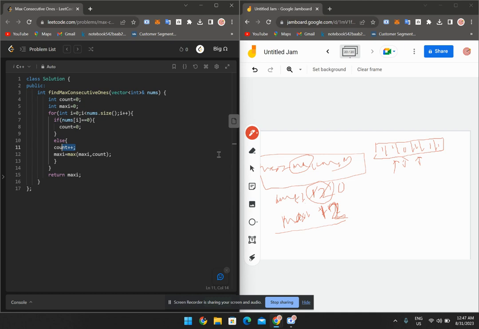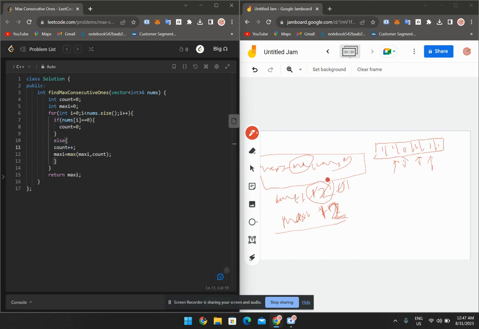Count plus plus, count 0 to 1. Maxi equal to max comma count. At that moment, maxi has 2 and count is 1. Which one is the maximum? Maxi is the maximum, so it simply remains 2. Now we will iterate over here and move on to the next iteration. We will check if nums of I equal to 0 or not. No, sorry, this is not a 0. Move on to the else part.